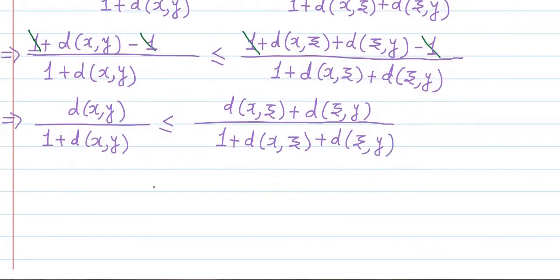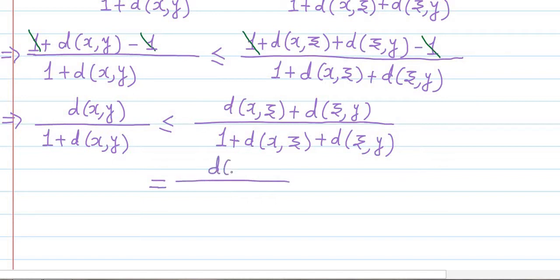Now this right hand side, after dividing separately, can be written in the form, which is equal to, the first term will be d(x,z) divided by 1 plus d(x,z) plus d(z,y).